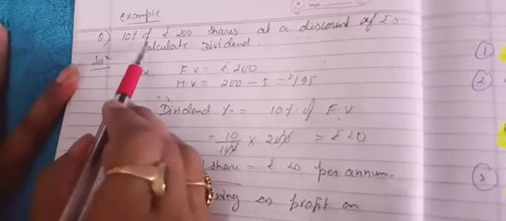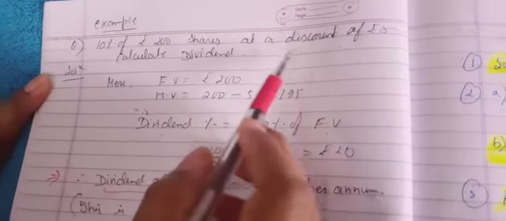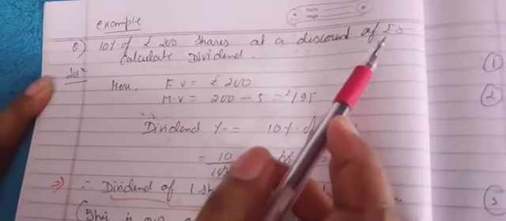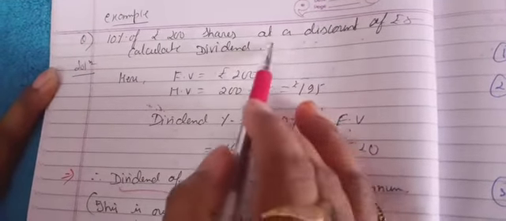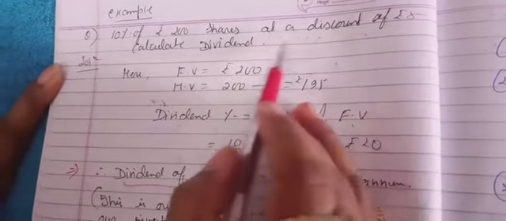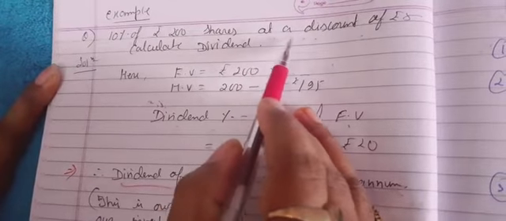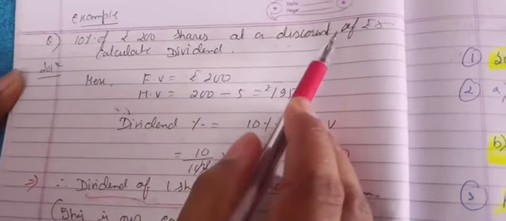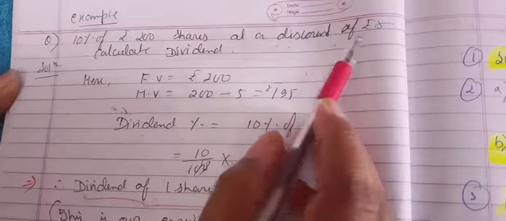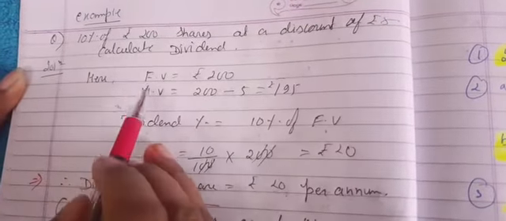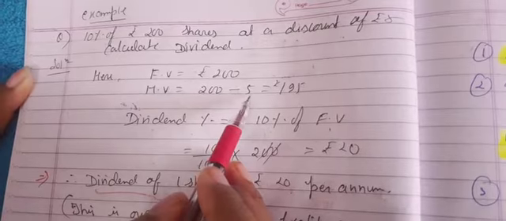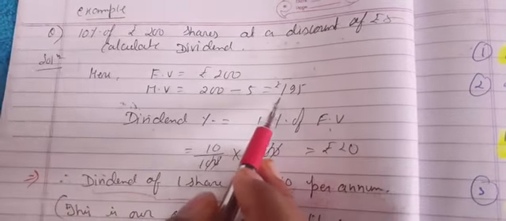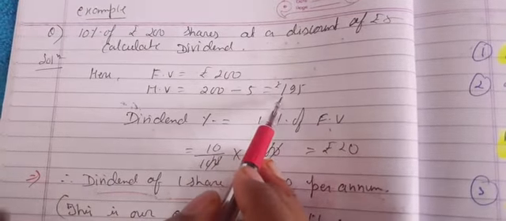For example, you just see: 10% of rupees 200 shares at a discount of rupees 5. Calculate the dividend. First of all, try to understand what is given. In my first video, I explained that if it is written that shares are at a discount of rupees 5, it means its market value has decreased, by 5 rupees per share. So face value was rupees 200 and market value is 200 minus 5. So at present the market value of one share is rupees 195.